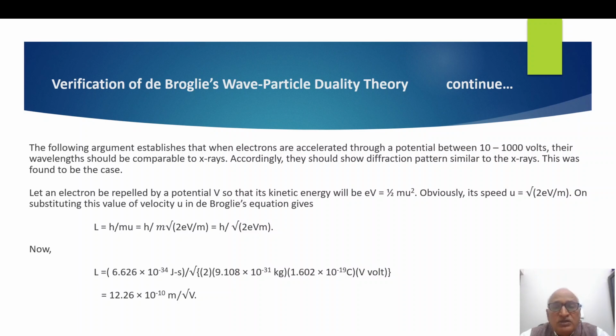Here one thing I must clarify, electron carries negative charge. If you repel electron by a negative potential V, then its kinetic energy becomes equal to eV. I repeat this point, because electrons carry negative charge. If you repel electron beam by a given negative potential V, then its kinetic energy becomes equal to eV. That concept has been applied here.